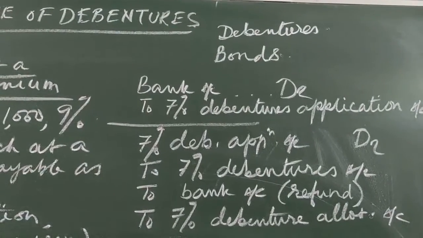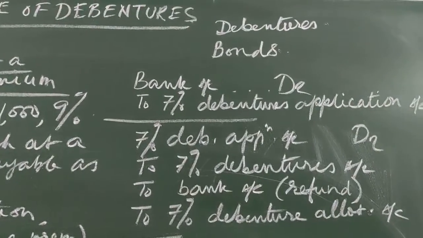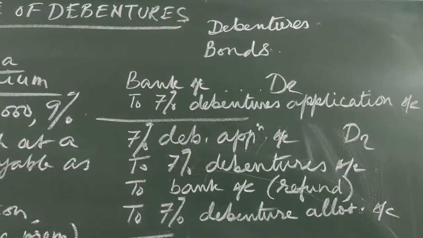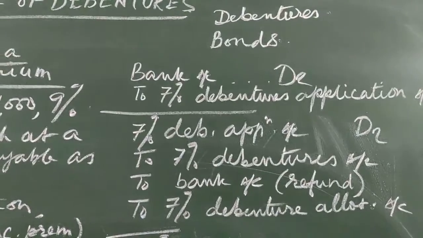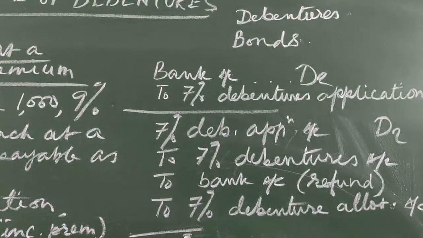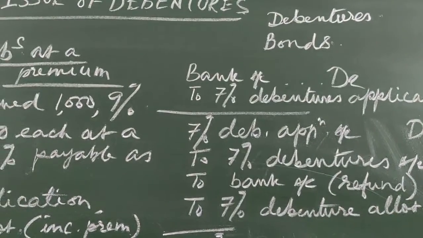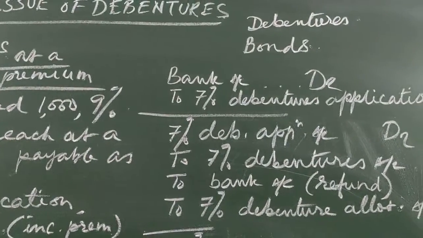Whereas in the case of bonds, no predetermined rate of interest is mentioned, but it is issued at a discounted price. For example, in deep discount bonds, say our bond is of 100 rupees, but it is issued at rupees 86. And when the time period is over, the bond holder gets back 100 rupees.